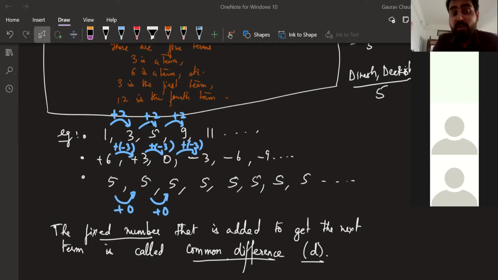Yes, Dikshit, in the end, you're not adding anything, but is there a fixed number that you are adding? Yes, sir. What is that number? But sir, we are adding 0, but it's not changing anything here, no, sir. Does not matter, but it's still a number that you're adding, right? Yes, sir. It's still under the definition of a number, right? Yes, sir. So it is an AP, yeah? Okay, sir.